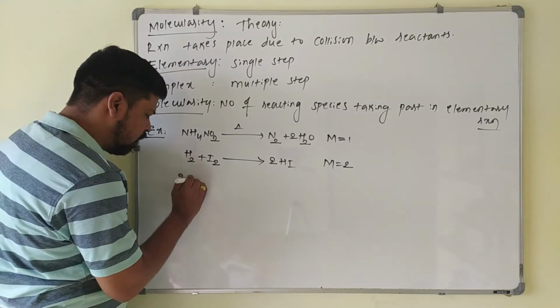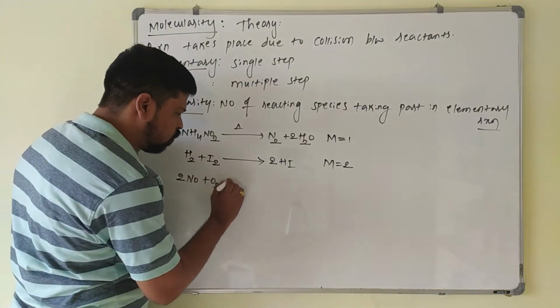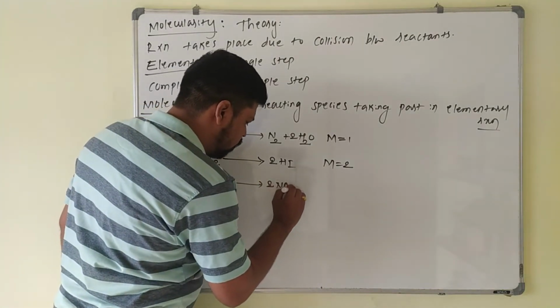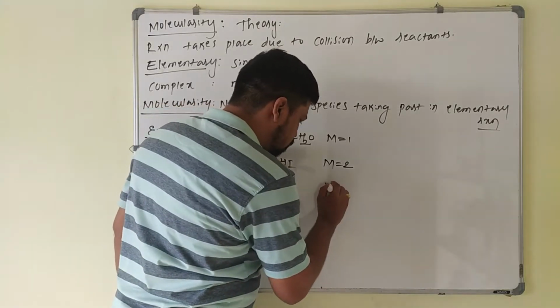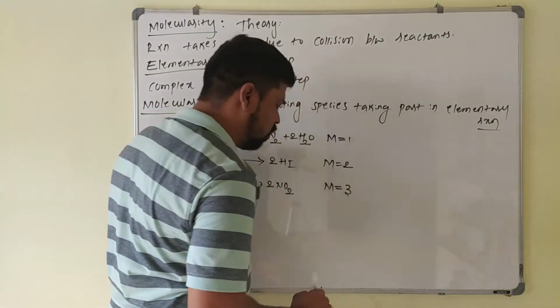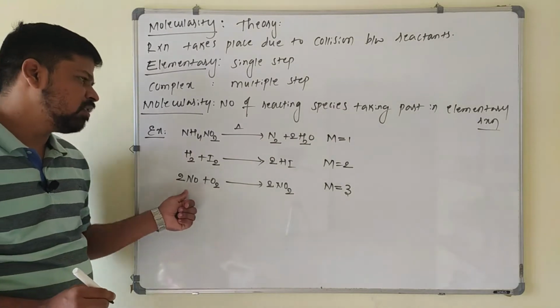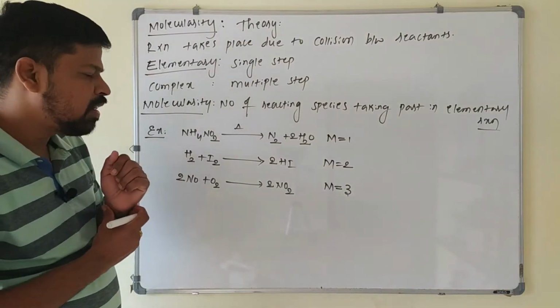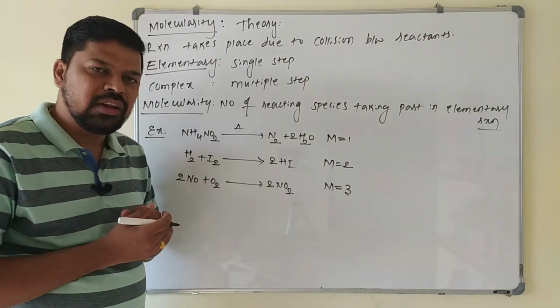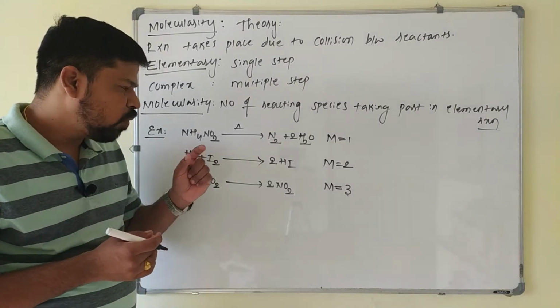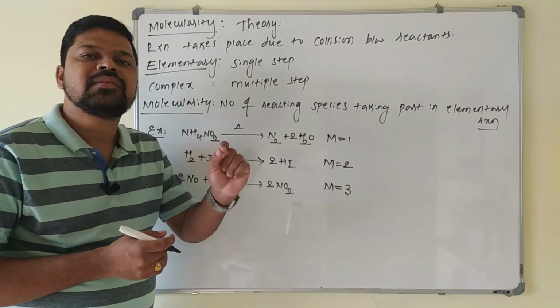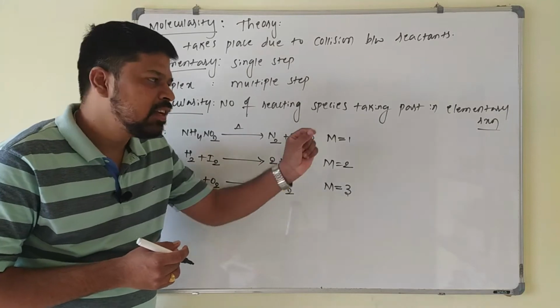Suppose I take 2 NO plus O2 giving 2 NO2, here molecularity will be equal to 3 because 3 molecules are involved in the single step reaction. One thing you keep in mind, the maximum value of molecularity is equal to 3.